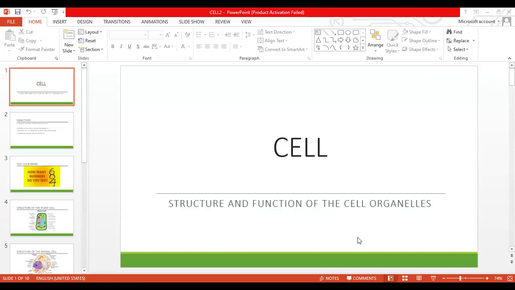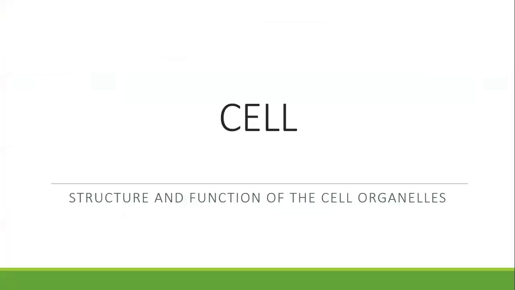And if you can remember, in the last topic we started talking about the cell. I introduced us to the concept of cell, the definition or the meaning of the cell, the history of the cell, that is, the scientists that contributed to the history of the cell.